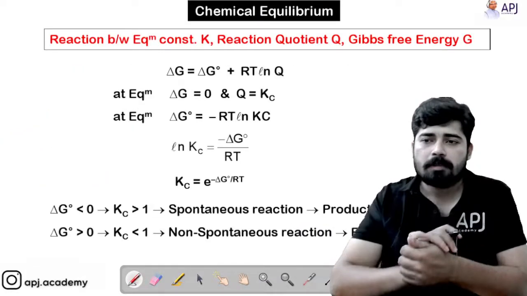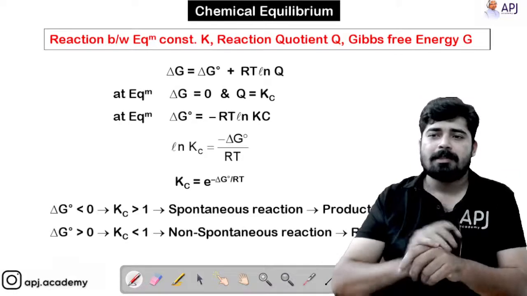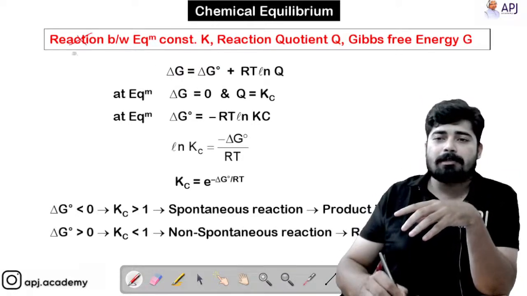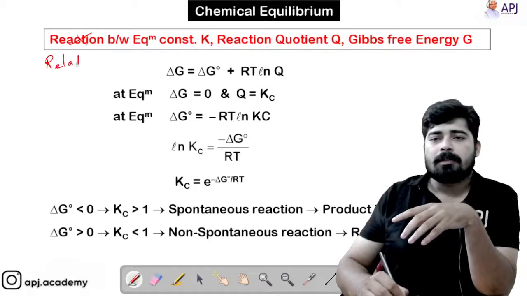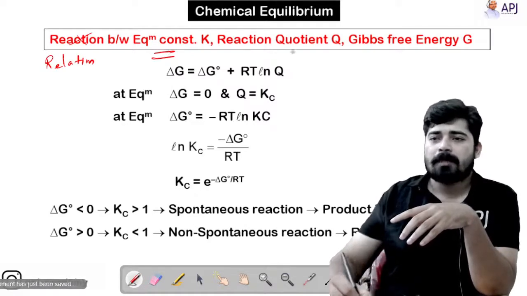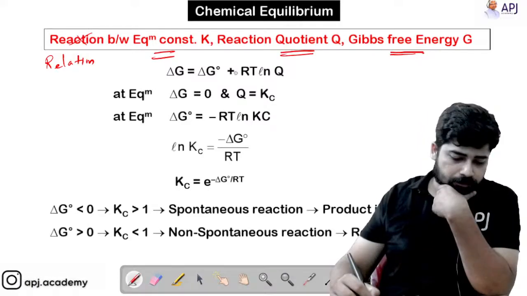Now, moving on to the next topic, the very interesting topic, that is the relation. This is not reaction, it's a relation. The relation between equilibrium constant K, reaction quotient Q, and Gibbs free energy G.